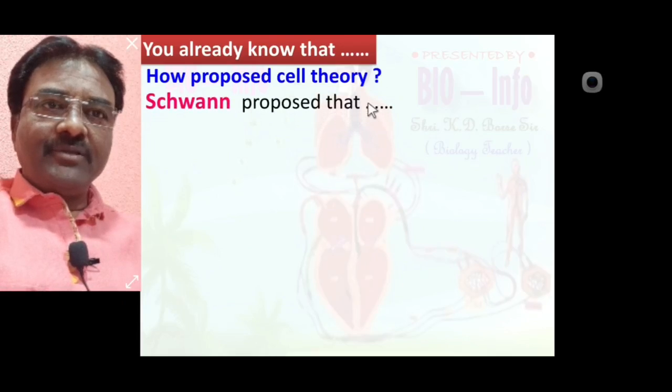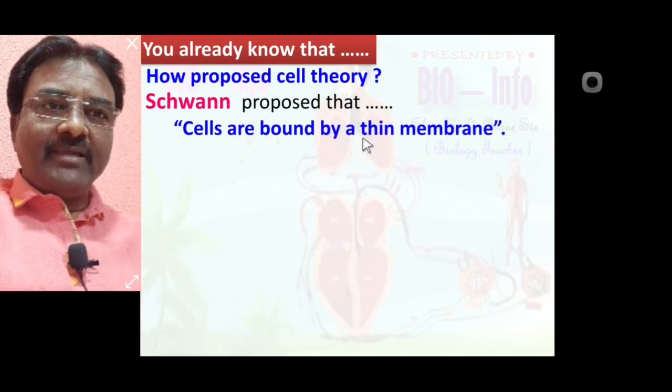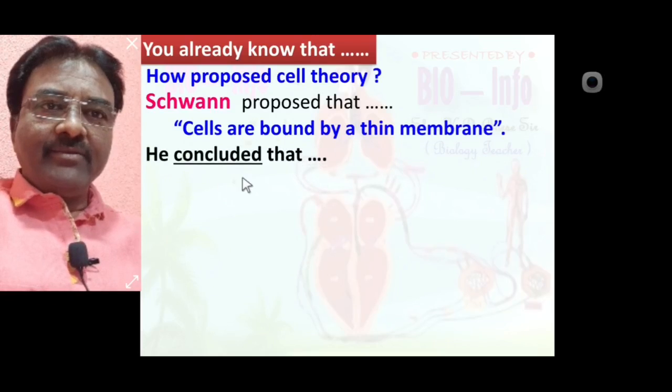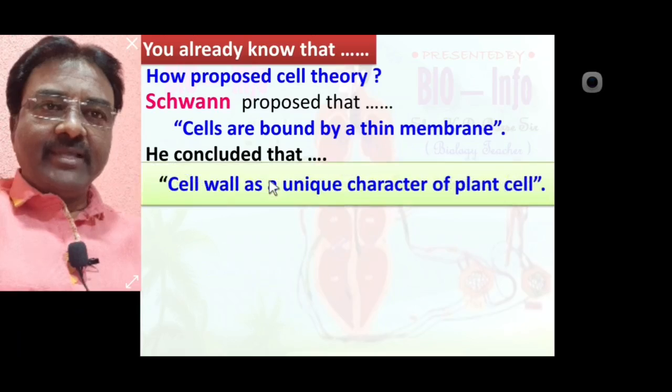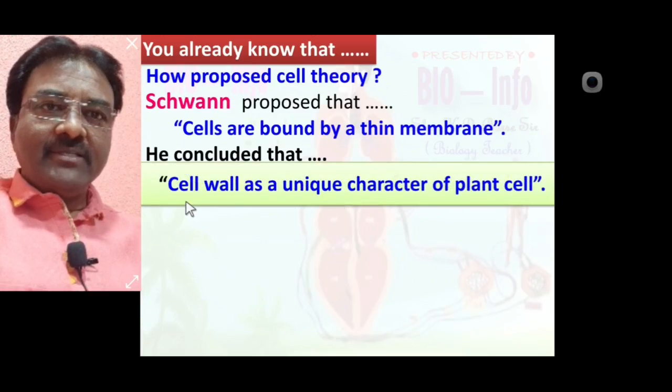In that, Schwann proposed that cells are bound by a thin membrane, and he concluded cell wall as a unique character of plant cell. This is the conclusion of Schwann.